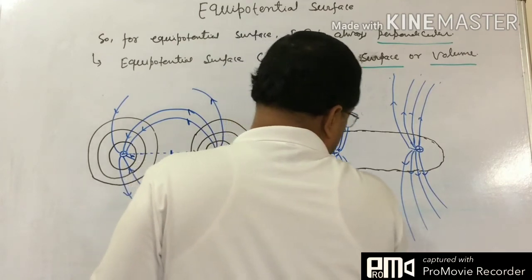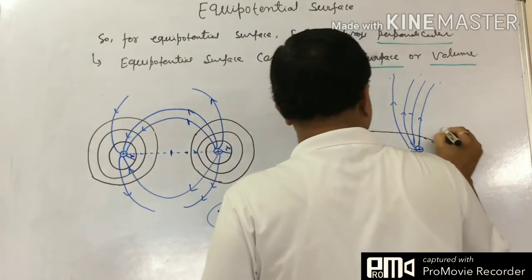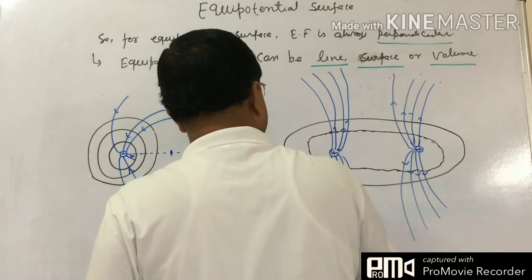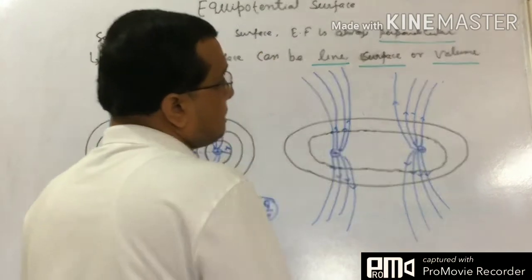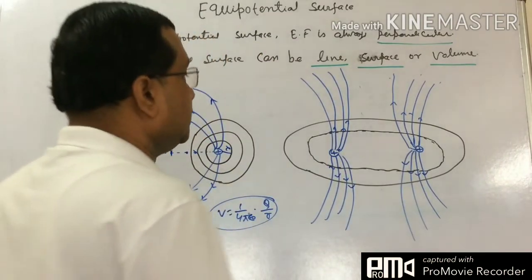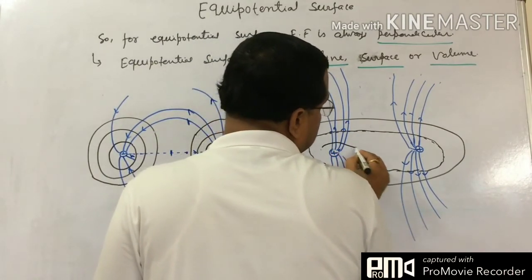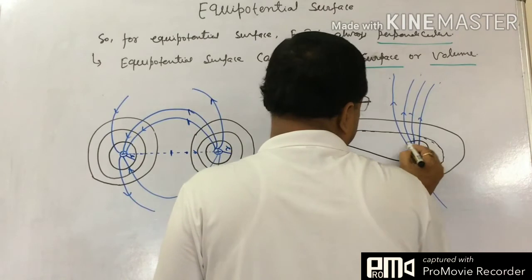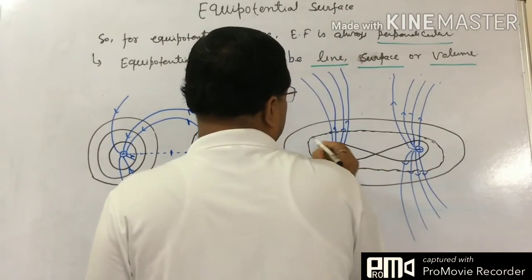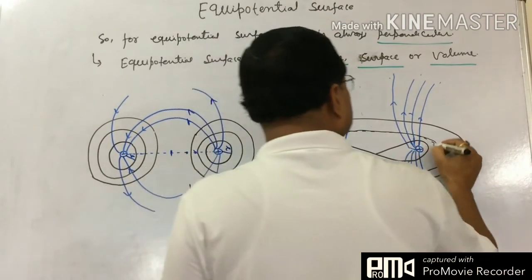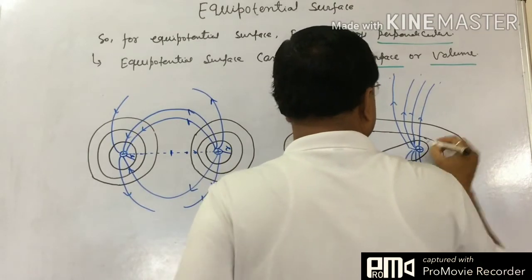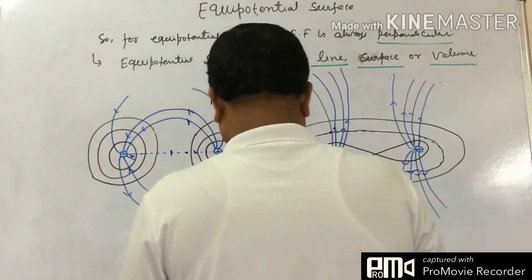This is the equipotential surface. For this type, the field is like this.